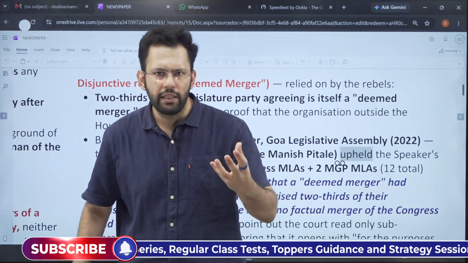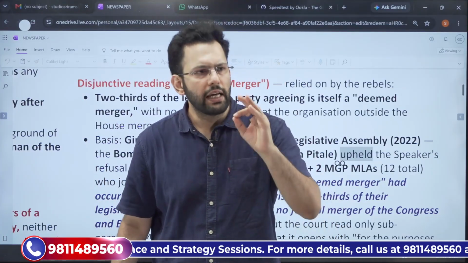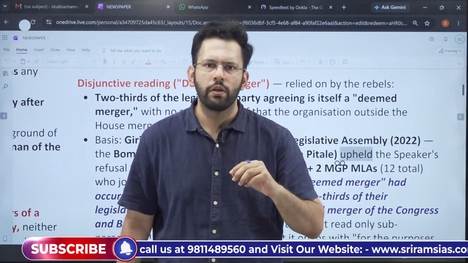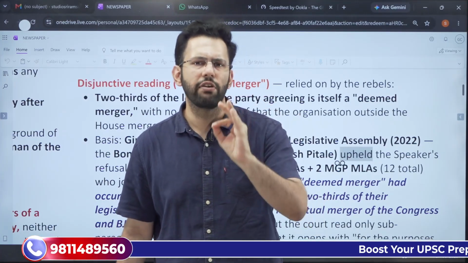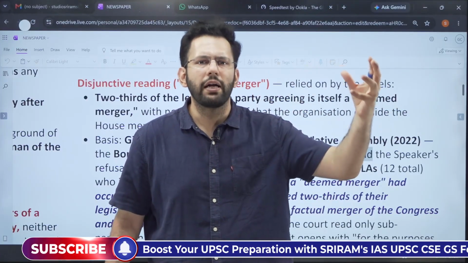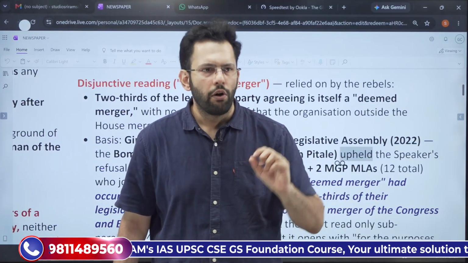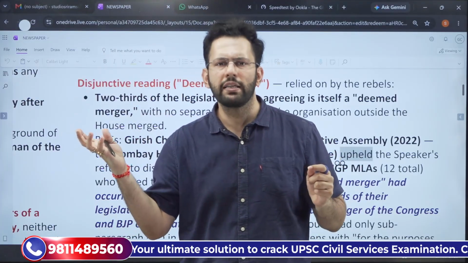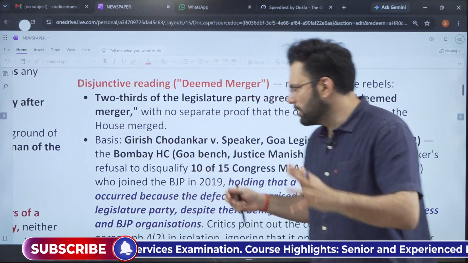So the rebels, the rebel TMC leaders and the rebel UBT leaders, are saying that 4(2) can be read alone, and if 2/3 of the legislature party members are saying that we want to merge with any other political party, there is no need for the original party to agree to the same. So the whole bone of contention is this only. One group is saying that they have to be read together, and another group is saying, no, if the legislature party is agreeing, we can merge with any other political party. And this is where the problem starts. And this is what has happened.